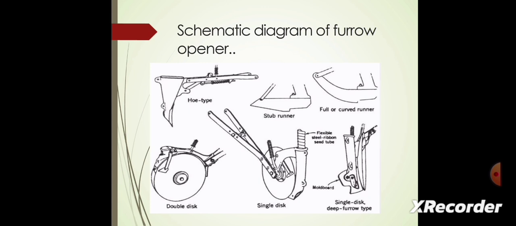This picture shows the schematic diagram of the furrow openers. The first image shows the shoe type, second is a stub runner, third is a full curved runner. Then there is a double disc and a single disc. Then a single disc with a D.